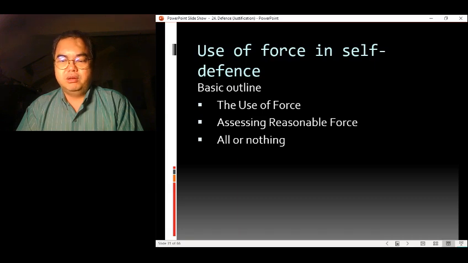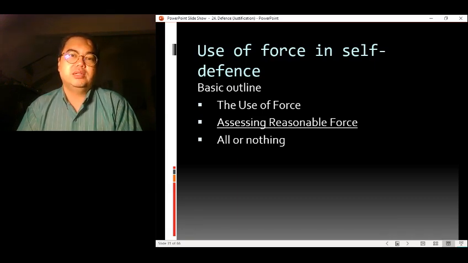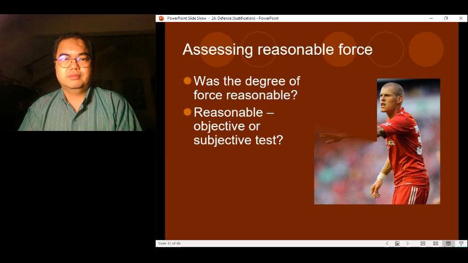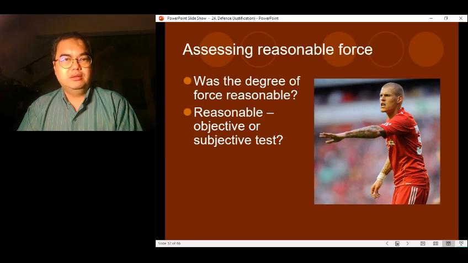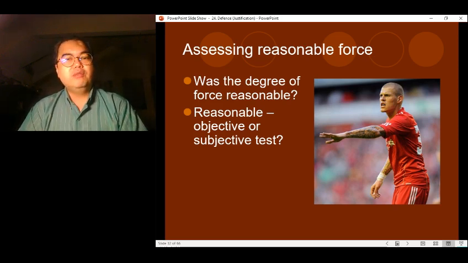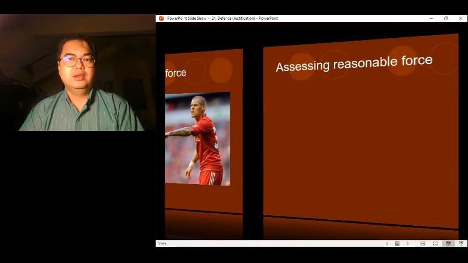Now we move on to arguably the most important part of self-defense: how do you assess when force is reasonable? Assessing reasonable force. So do you think there is an objective test or a subjective test when you want to decide whether the degree of force was reasonable or not? Every time we need to decide whether something is reasonable or not, it is usually an objective test.